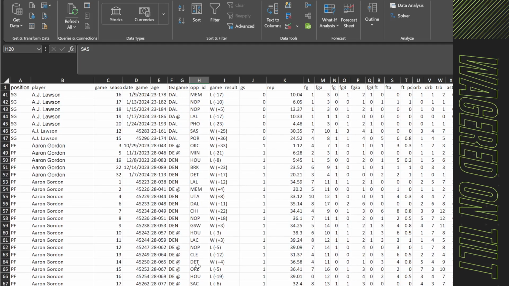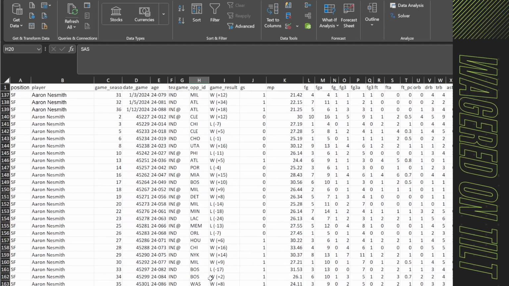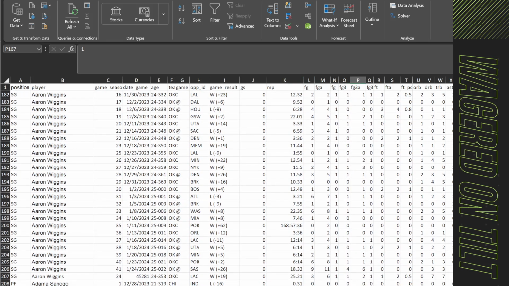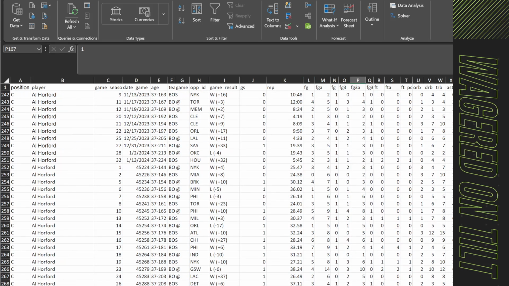Now in here, we've got a lot of different player information, right? We've got the position, the player, the game season, the date, the minutes played, field goals, all of this stuff. Again, use a scraper to get this if you can. It'll go a lot faster.